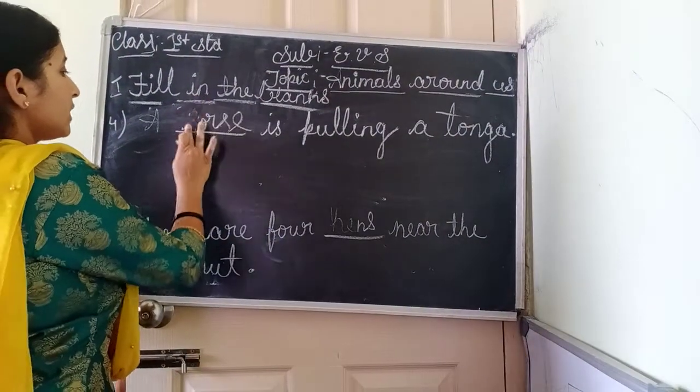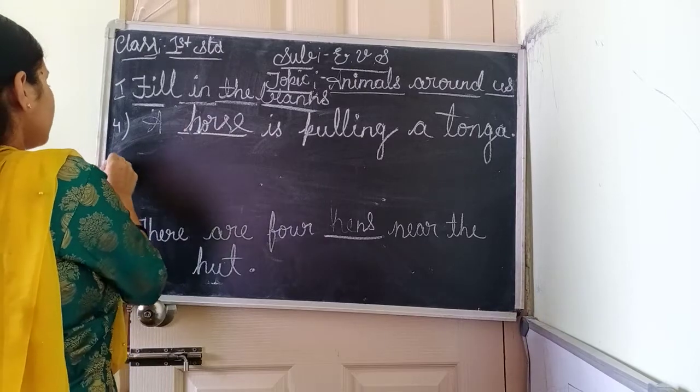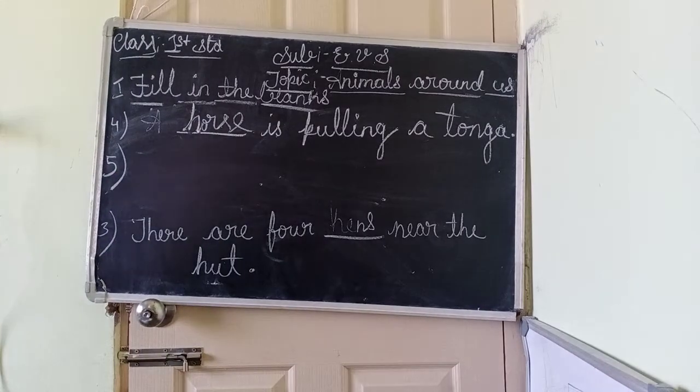H small h, right? HORSE. Horse lives in a stable. Horse is also a domestic animal.